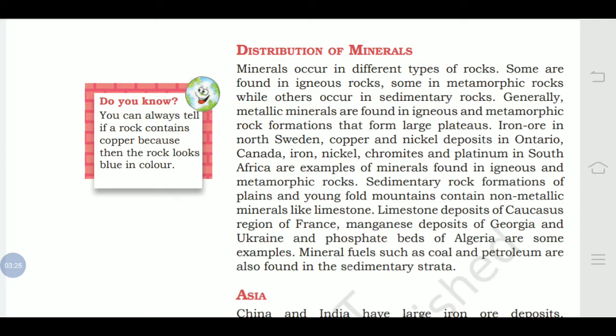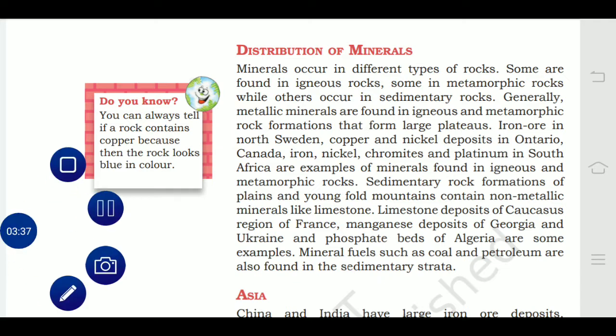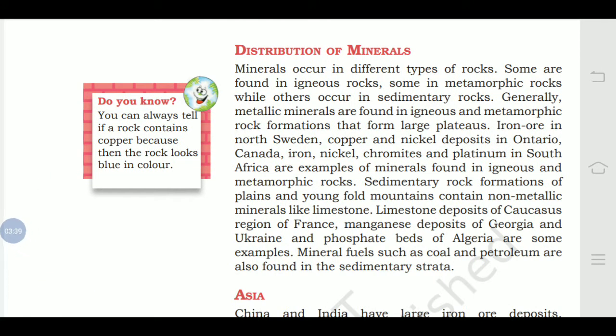Distribution of minerals. Minerals occur in different types of rocks. Generally we have learned this in 7th standard itself. The rocks are made up of different minerals. So the rock contains the minerals. Some are found in igneous rocks, some in metamorphic rocks, while others occur in sedimentary rocks. So all these rocks are made up of different kinds of minerals.